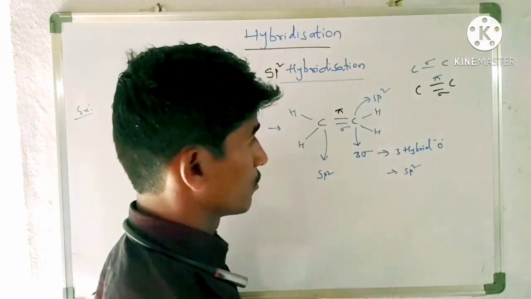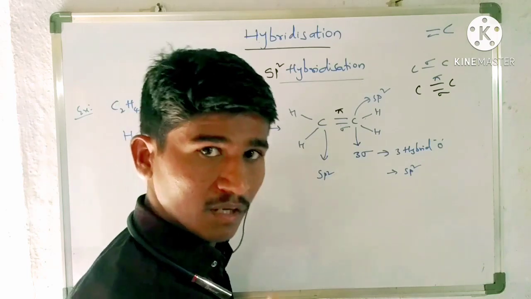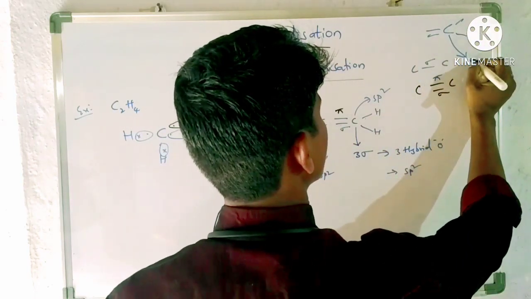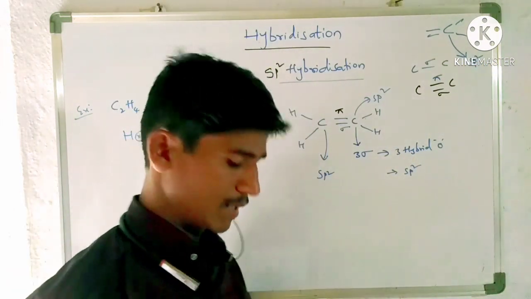Most important, you remember that when a carbon has a double bond, this carbon is an sp2 carbon. Carbon కు ఒకవేళ డబల్ బాండ్ ఉంది అంటే అది sp2 carbon అయిపోతుంది.